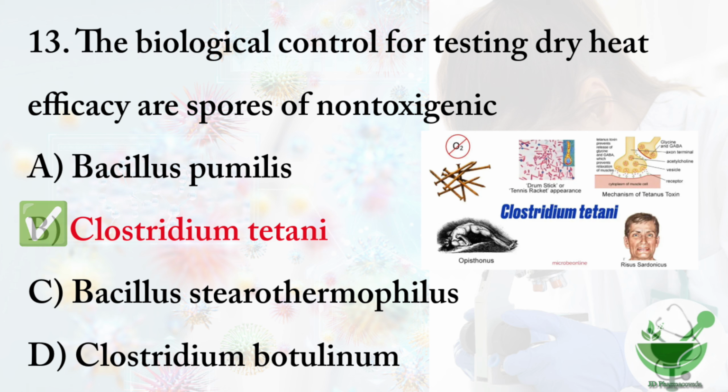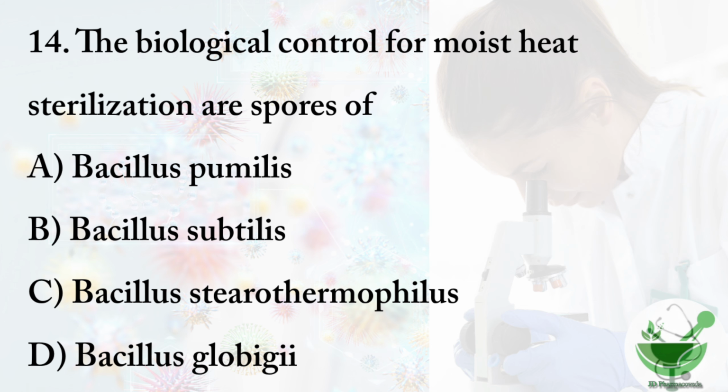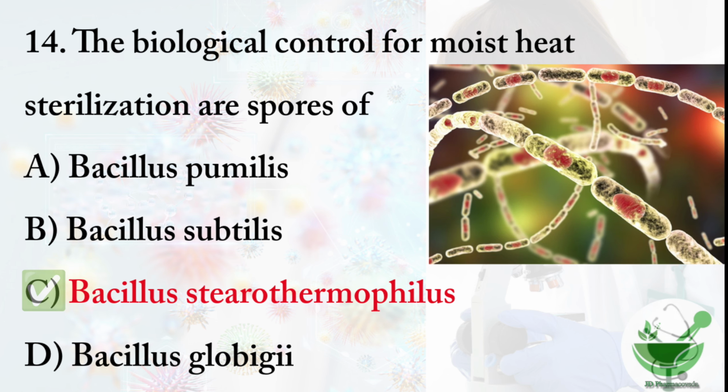Then question number 14. The biological control for moist heat sterilization are spores of. The options are option A, Bacillus pumilus, option B, Bacillus subtilis, option C, Bacillus stearothermophilus, option D, Bacillus globigii. The right option is option C, Bacillus stearothermophilus.